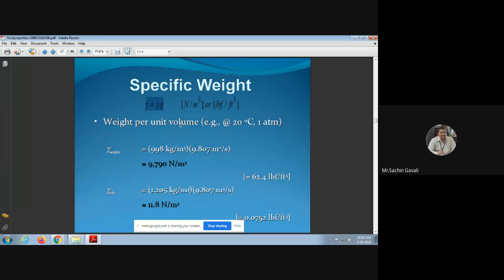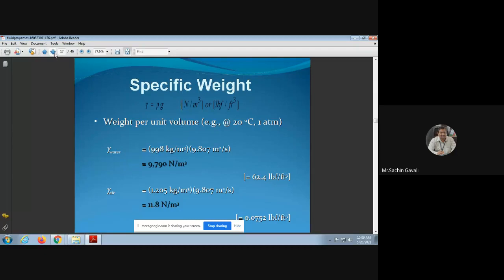Or if you consider a rough density of 1000, 1000 into 9.81 is 9810, which is also a valid answer. The specific weight of air will be 1 into 9.81, so 9.81 Newton per meter cube, or if you consider 1.20 into 9.81 accurately, it is 11.8 Newton per meter cube.